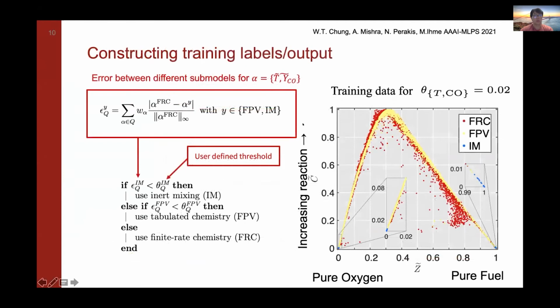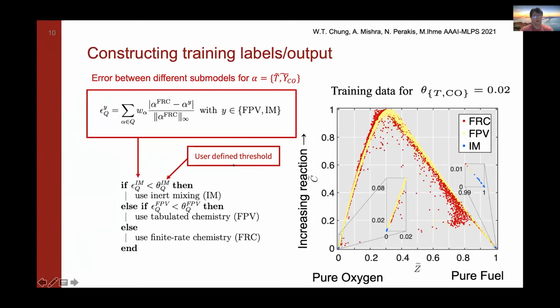And so when we construct our training data, our training labels with our training data, we essentially take a normalized error for a quantity of interest. In this case, our quantity of interest is temperature and carbon monoxide, because as we've mentioned in the previous slides, the flamelet progress variable method does not model temperature and carbon monoxide in this case very well.